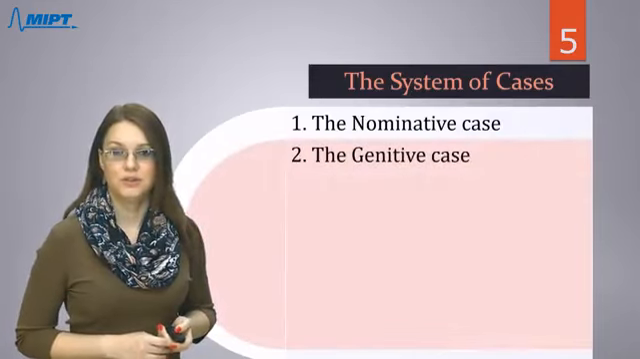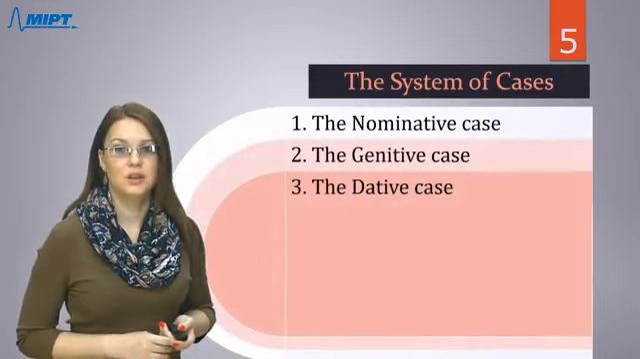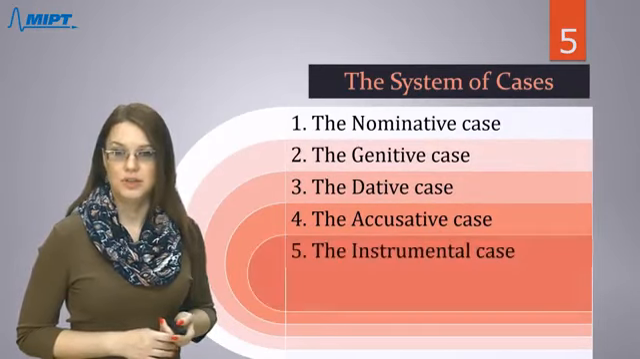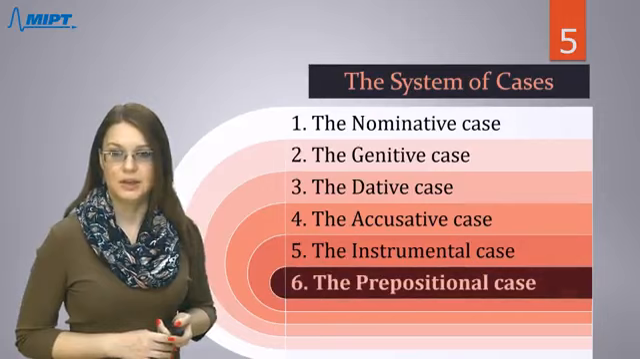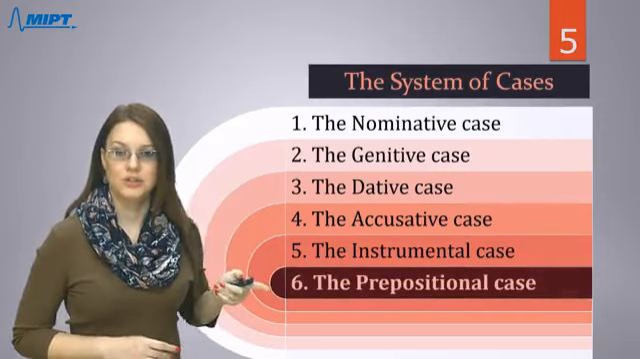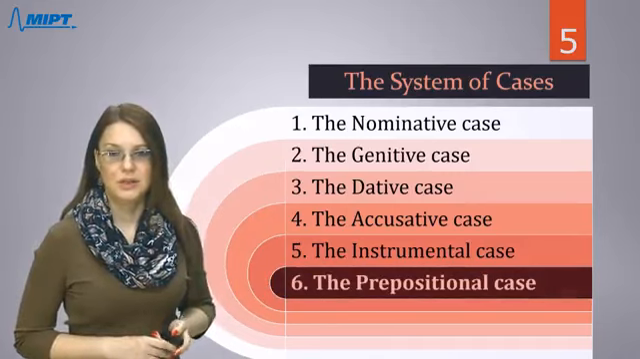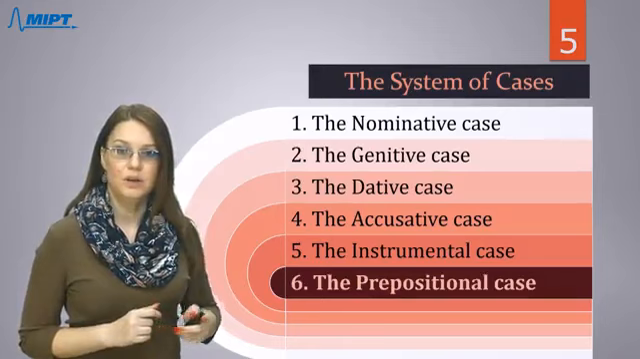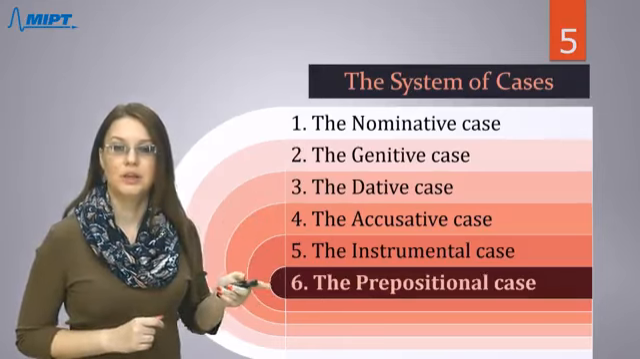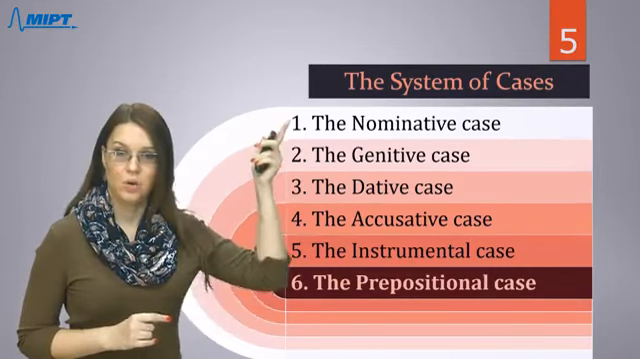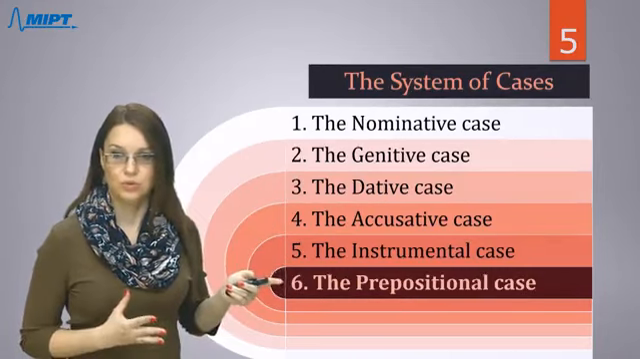Next one is the genitive case. Next case is the dative case, the accusative case, the instrumental case, and the prepositional case. Or we can just say the numbers of these cases. In many Russian books, I mean textbooks, we can just mention the number of this case, so you don't need to memorize all these names, you just need to know the number.